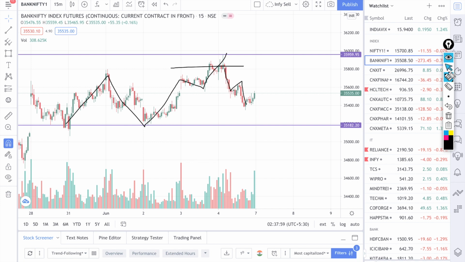But what is the most important thing? The most important thing was this particular swing, right? Here in this particular area we have marked this level, 35,182. This particular level the market always respected, right? So from here it took a bounce. Okay, so now what can happen tomorrow?